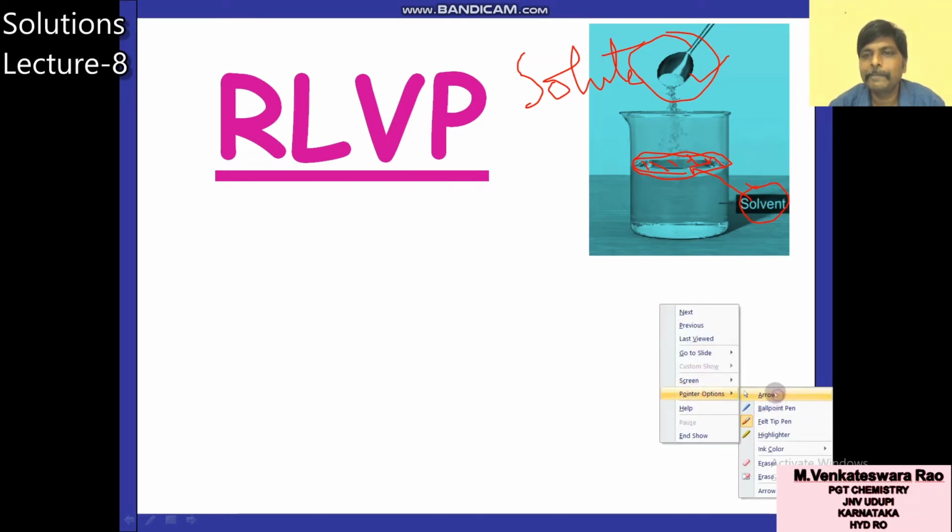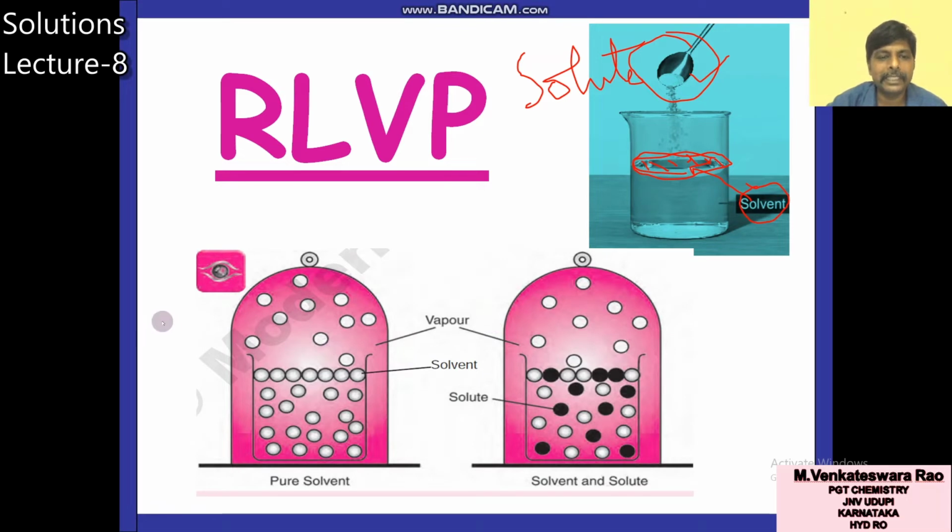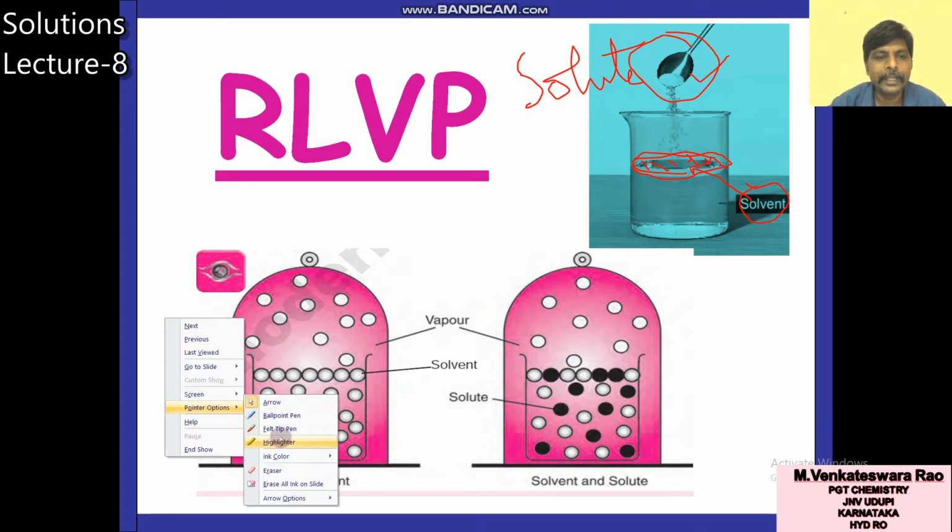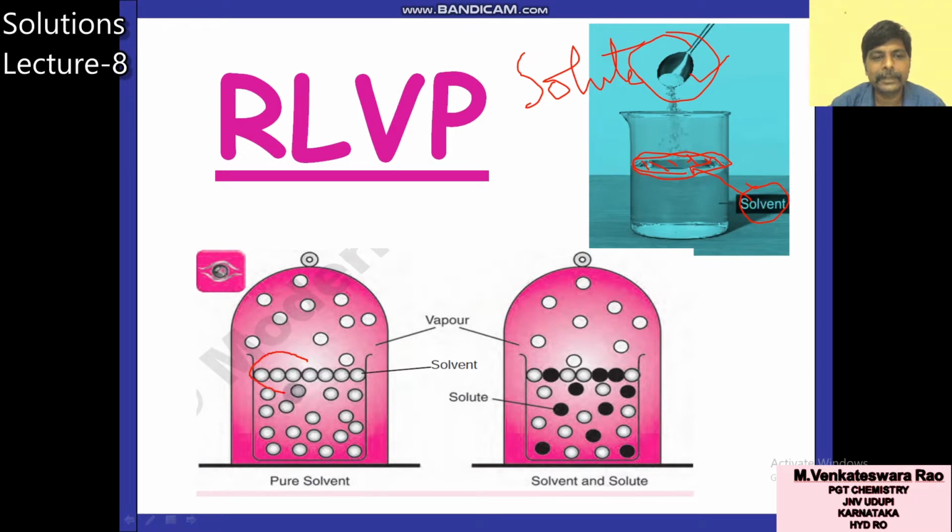So in pure solvent, as you can see in this diagram, all the surface is occupied by solvent molecules only. In the case of pure solvent, the total surface is covered with solvent molecules. Because of collisions, these surface molecules gain energy and escape into the vapor state. So the vapor pressure of pure solvent is more because the surface is covered by only solvent molecules.